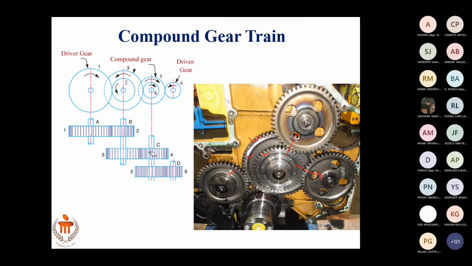Any doubt till here? Clear what is a compound gear train? Yes. Now here the concept is, if intermediate gears don't have any effect, then the velocity ratio will not change. We want to get the effect of intermediate gears so that the velocity ratio can be increased in multitude. So people have found out that when you have multiple gears on the intermediate shaft, there is an effect of intermediate gears on the velocity ratio, because of which the velocity ratio that you get here is different from the velocity ratio of a simple gear train. That we will prove.